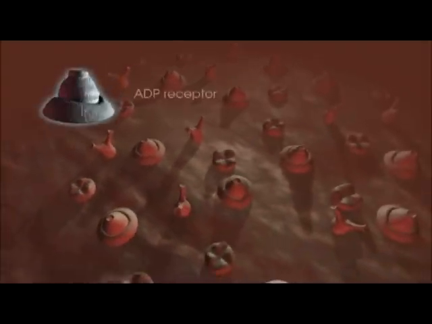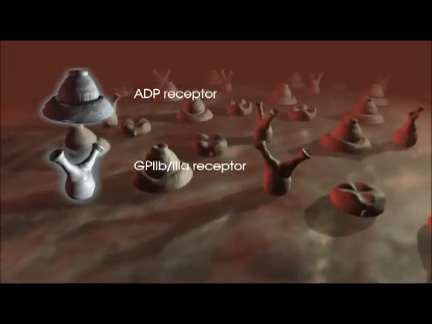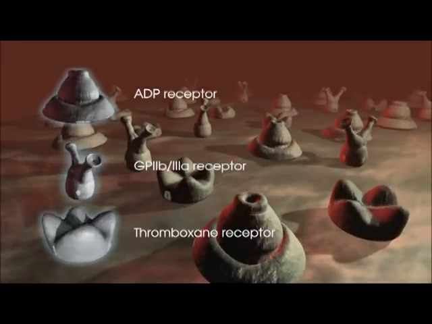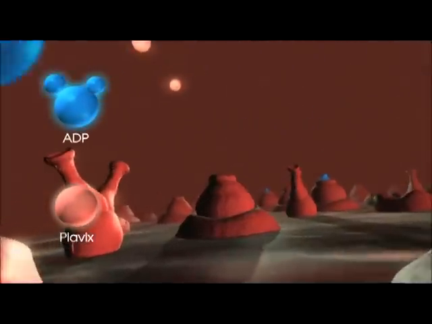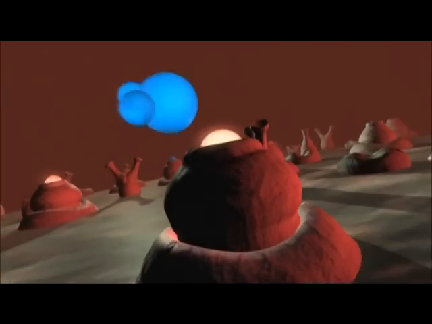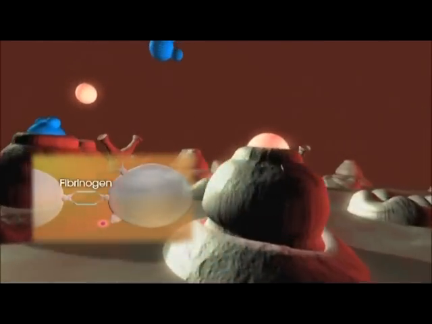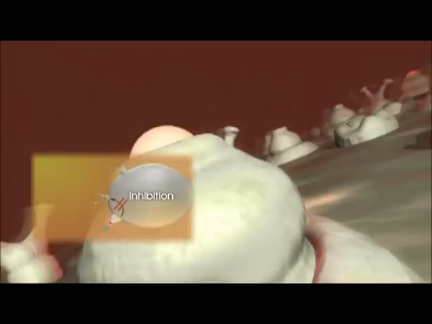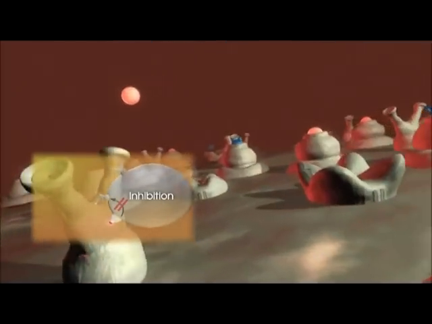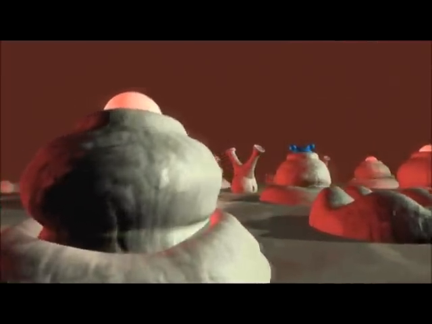Surface receptors important in platelet activation include ADP receptors, glycoprotein 2B3A receptors, and thromboxane receptors. Plavix inhibits the binding of ADP to its platelet receptor, blocking the subsequent ADP-mediated activation of the GP2B3A complex. This decreases the binding of fibrinogen and other adhesion molecules, the final step in platelet aggregation. Plavix also inhibits platelet aggregation induced by other agonists by blocking ADP amplification of platelet activation.